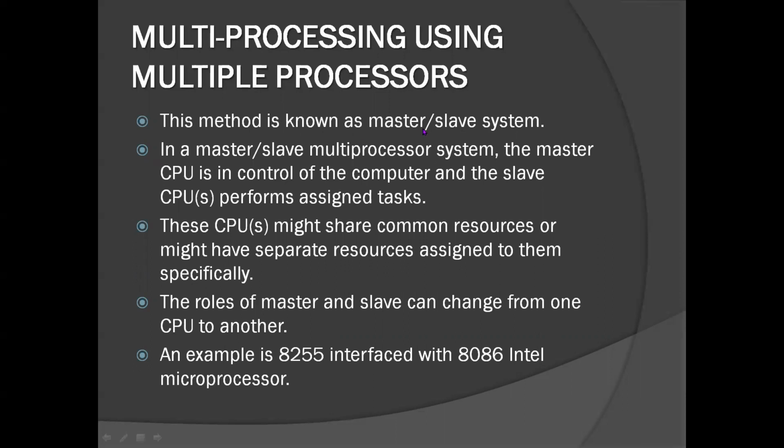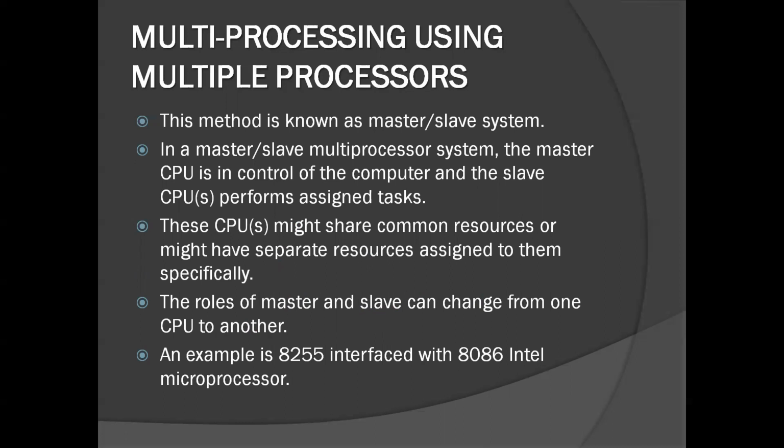But if we have to calculate the graph of a particular equation, then it might only be possible using a specially customized CPU, which has to be allotted particular and specific resources. Now, it is not necessary that the master always has to order the slave. The roles of master and slave can change from one CPU to another.